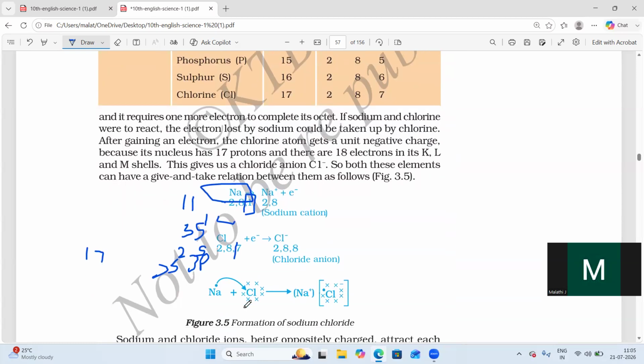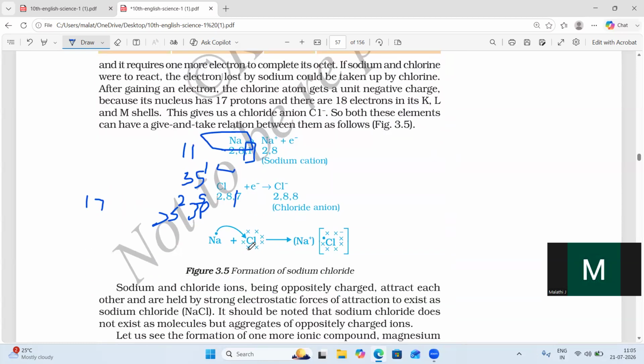Now, how can you understand which atom is giving and which atom is taking electrons? If you observe the sodium here, it has only one valency electron. Here, how many? One valency. The chlorine has 7 outermost electrons.